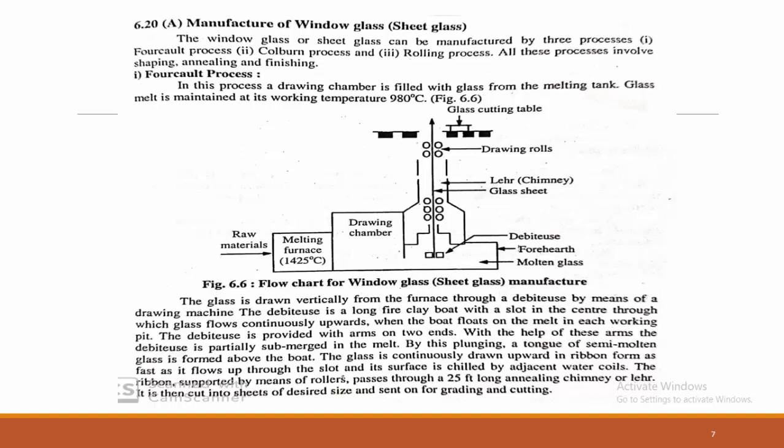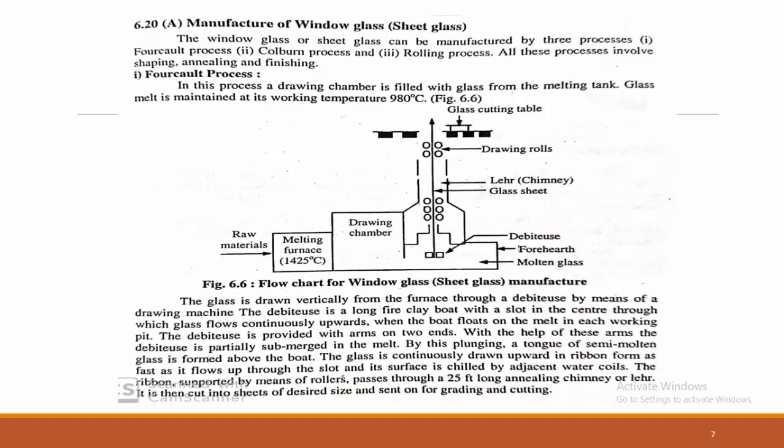We can see this is the flow sheet of window glass. Raw materials are taken, the melting furnace is at 1425 degrees Celsius, and from the melting furnace the glass goes to the drawing chamber, where the temperature of the molten glass is maintained at 980 degrees Celsius. Further, there is a bigger chamber of molten glass, in which there are the debiteuse and drawing rollers. With the help of the debiteuse, the glass can be drawn from bottom to top, like a lifting of the glass. With that lifting, the glass ribbons are formed, and they can be cut with the help of the glass cutting table at the top.